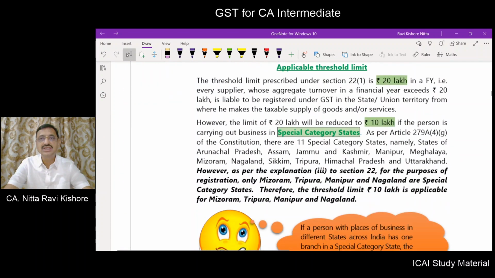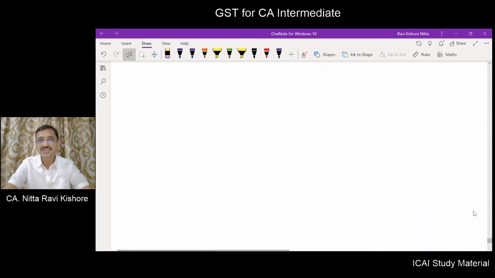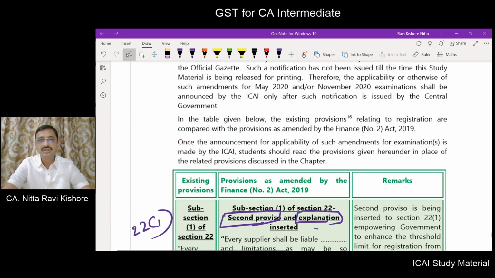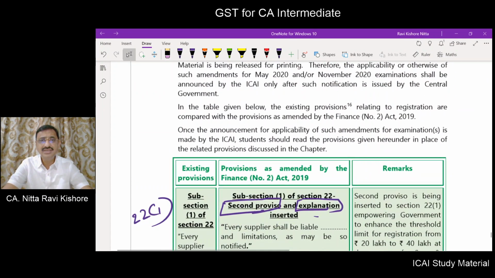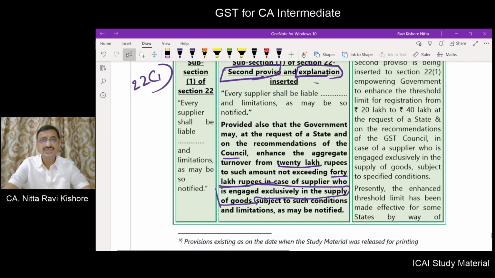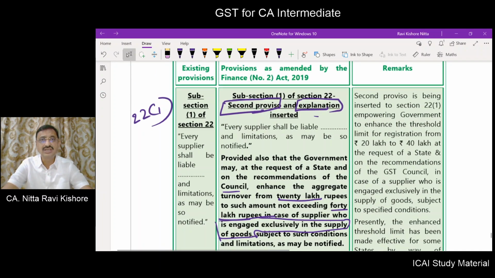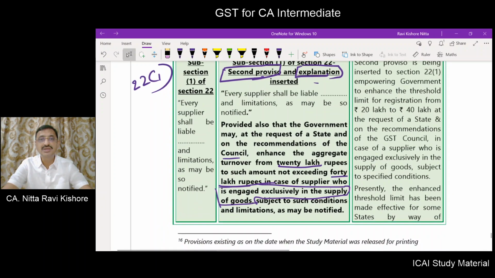So what does section 22 state with regard to the threshold limit? The threshold limit prescribed under section 22 subsection 1 is 20 lakhs. However, we have learned that there is an amendment, and as per that amendment, for section 22 subsection 1, a second proviso is introduced along with an explanation.